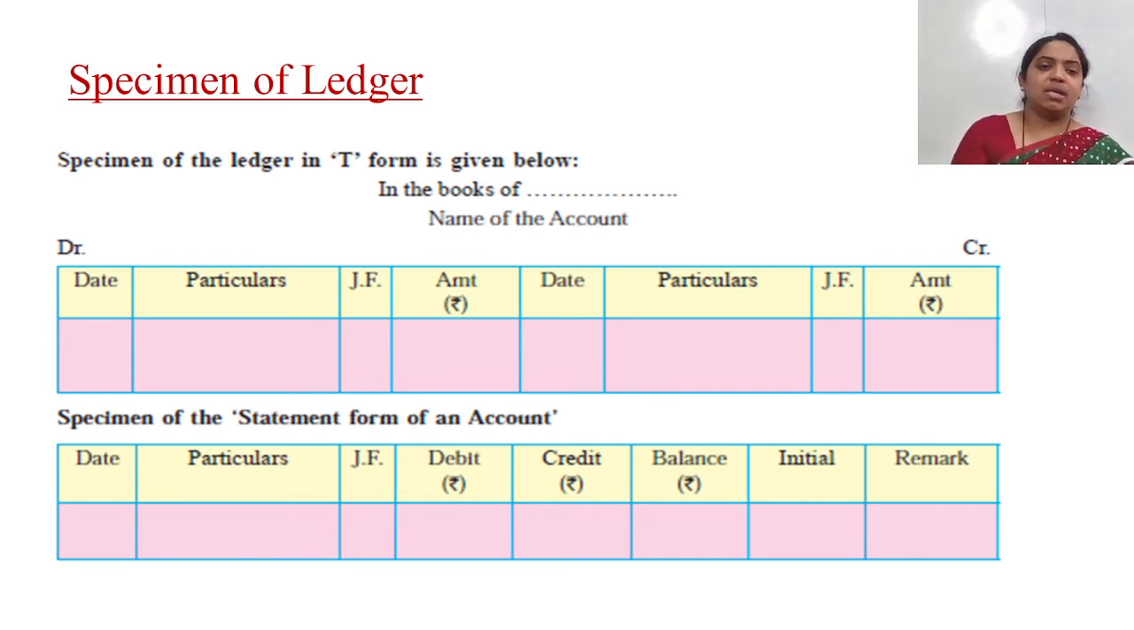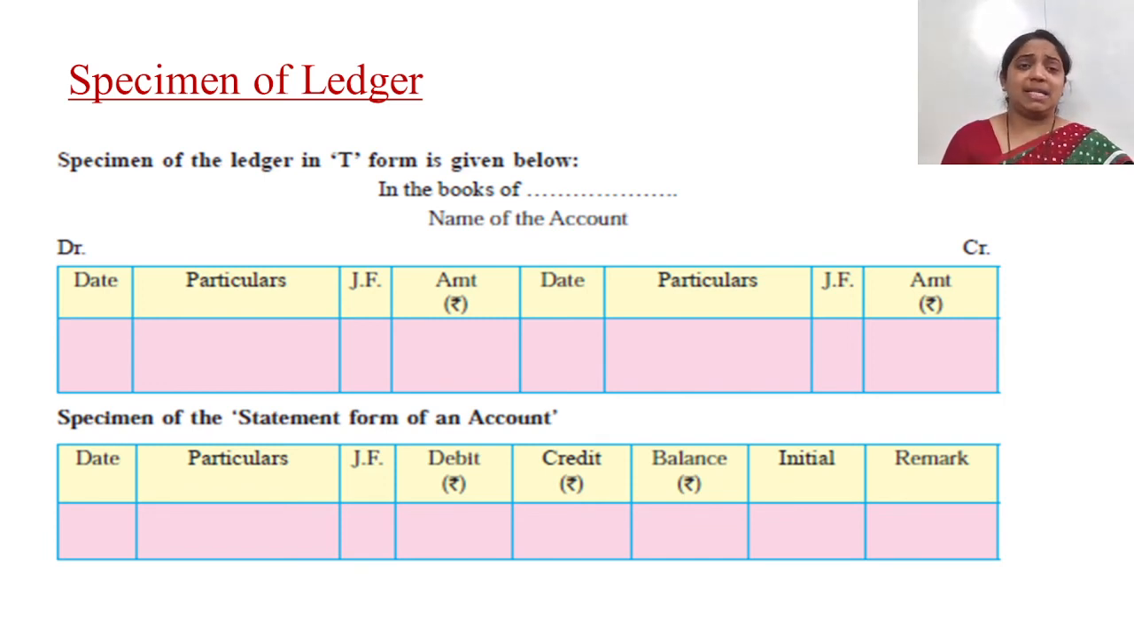Now the second format is called the statement form of an account, which you can see in front of you: date, particulars, JF, then debit amount, then credit amount, then balance, then initial, and then remark. So two types of ledger formats are given to you. You can use the first one, which is very preferable and easier, and people usually prefer the T format, which is date, particulars, JF, amount on the debit side, and date, particulars, JF, amount on the credit side. Got it, everyone? Yes or no?